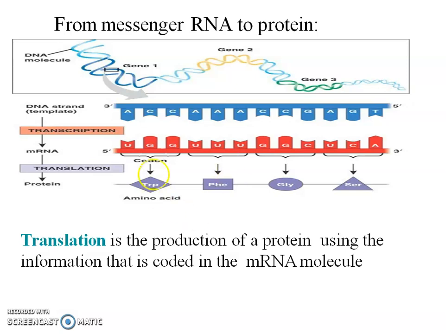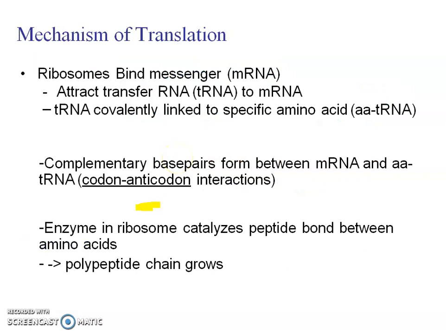So we will now talk about the mechanism of translation. The ribosomes first of all bind with the messenger RNA. Then it attracts the transfer RNA to the mRNA. This transfer RNA is covalently linked to a specific amino acid, which means it is an activated transfer RNA. Then complementary base pairing between the transfer RNA and mRNA occurs, that means codon-anticodon interaction occurs, and enzymes in the ribosome catalyze the peptide bond between the amino acids, and a polypeptide chain is formed.